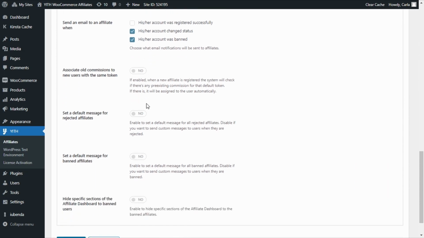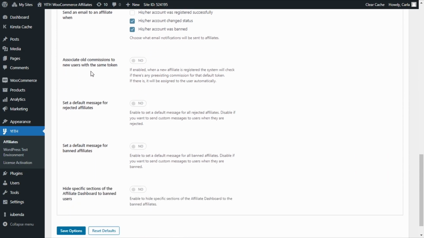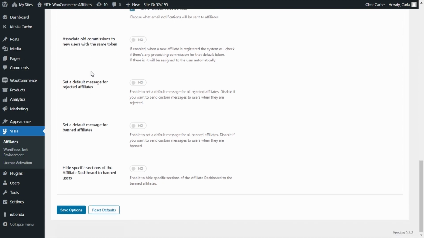And then we have an option to associate all commissions to new users with the same token. So if there were pre-existing commissions for that token, they will be assigned to the affiliate automatically. There's an option to set a default message for rejected affiliates. This is good in case you don't want to take the time to write a message every time you reject an affiliate. Perhaps you have a lot of affiliate applications and you don't want to do that.